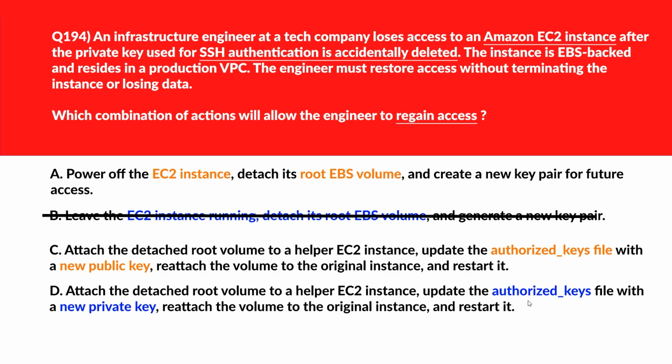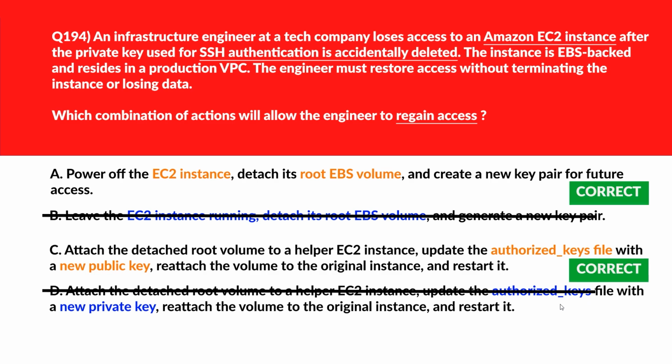Now let's move to option D. If you look at option D, the authorized keys file accepts public keys, not private keys. We'll eliminate it. We'll lock option E and C as the right answers.